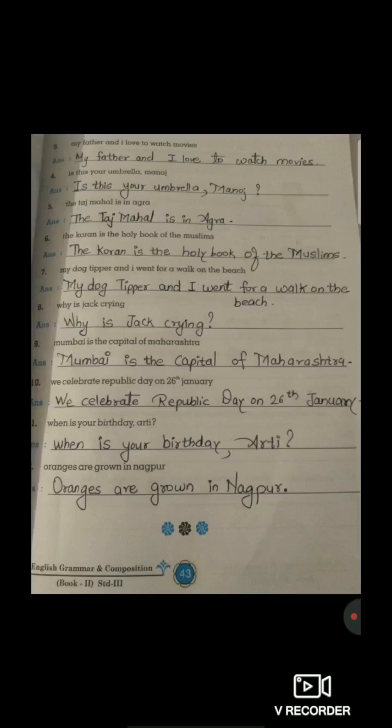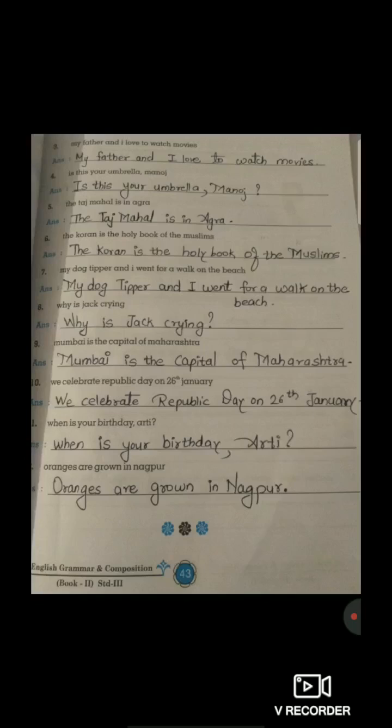And I. Students, as I told you, whenever the I alphabet is written in a small letter, it will be wrong. Because in the beginning only I said, wherever the alphabet I is there in the middle of the sentence, we have to write it in a capital letter. While writing the letter I, we have to write it in a capital letter. Went for a walk on the beach. At the end of the sentence, we have to give a full stop. Now students, the eighth one.